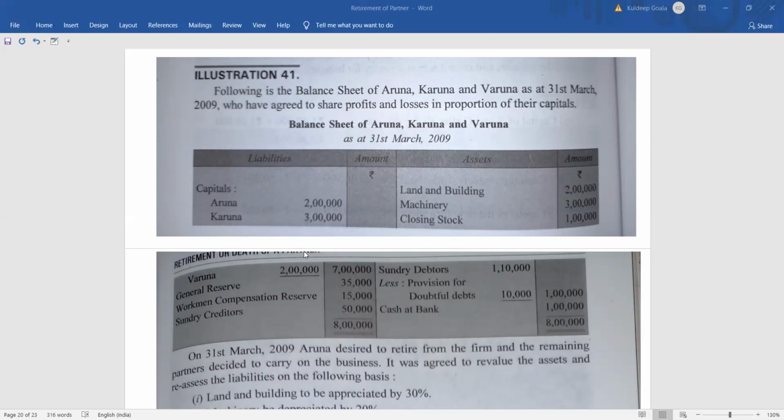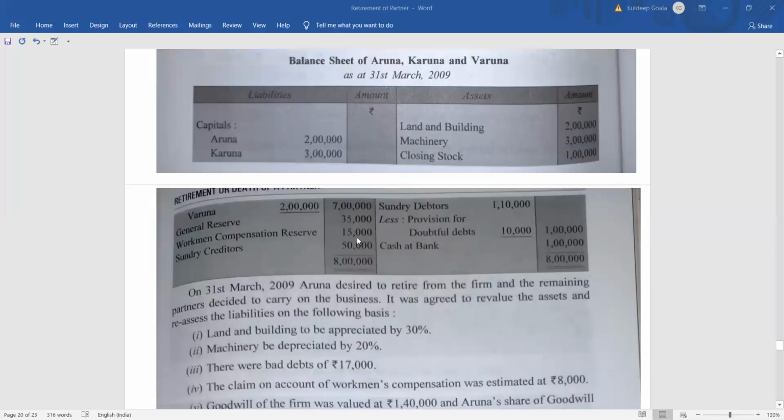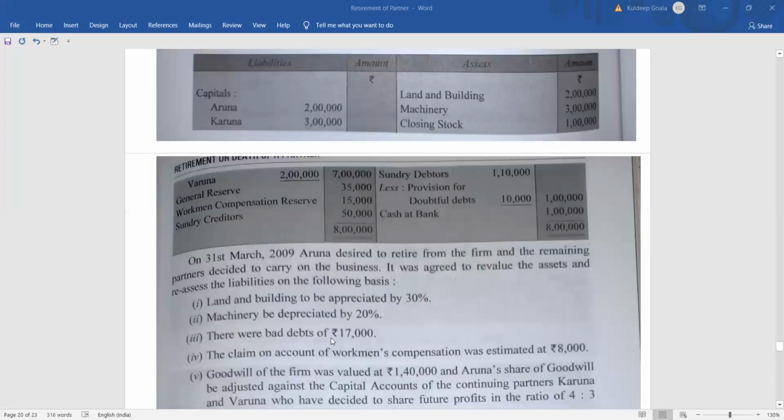So from the whole balance sheet, we can see we have only two things. One is the general reserve, which will be transferred to the capital account, and the workman compensation reserve, provided there is availability of fund, right? That means there is no full claim of 15,000. So let's see what is there. On 31st of March 2009, Aruna desired to retire from the firm, and the remaining partners decided to carry on the business. It was agreed to revalue the assets and reassess the liabilities on the following basis. So here the changes in the assets and liabilities have been given.